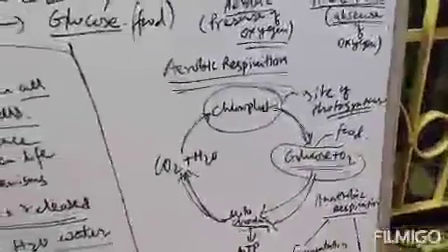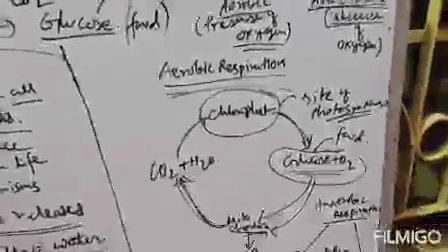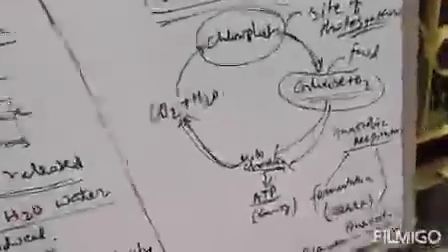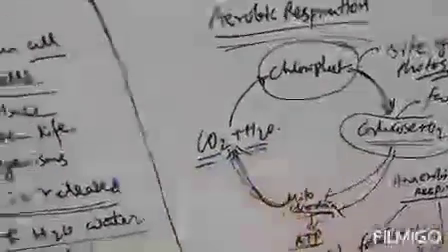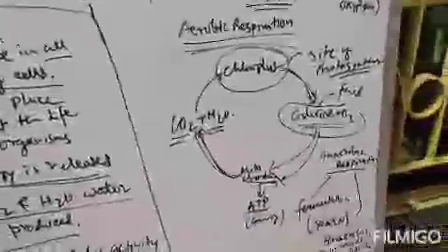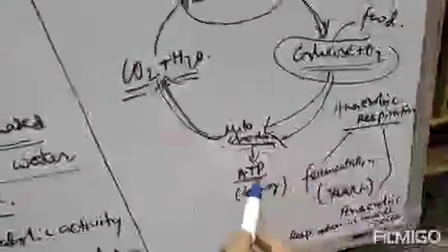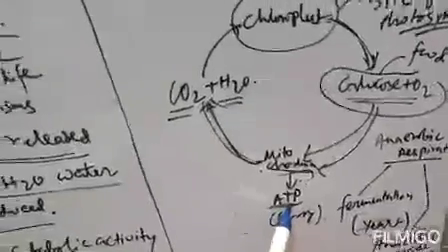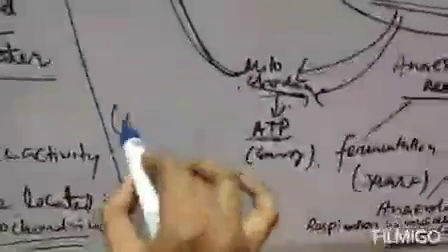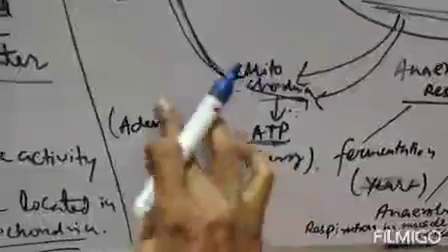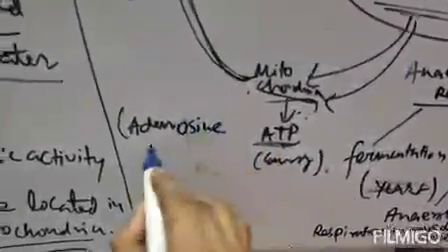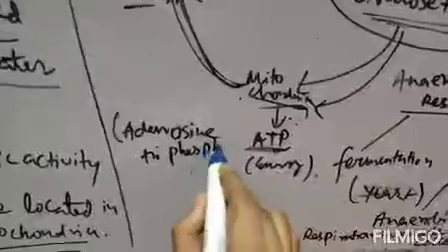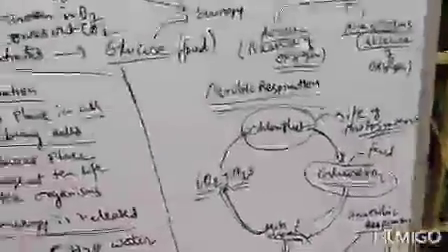Mitochondria is known as the powerhouse of the cell. The main function of mitochondria is to produce energy, which is known as ATP, and it gives byproducts carbon dioxide and water, the byproducts of respiration. Clear? ATP means adenosine triphosphate. The full form of ATP you should know: adenosine triphosphate. It is energy. So this is your aerobic respiration. It occurs in presence of oxygen.